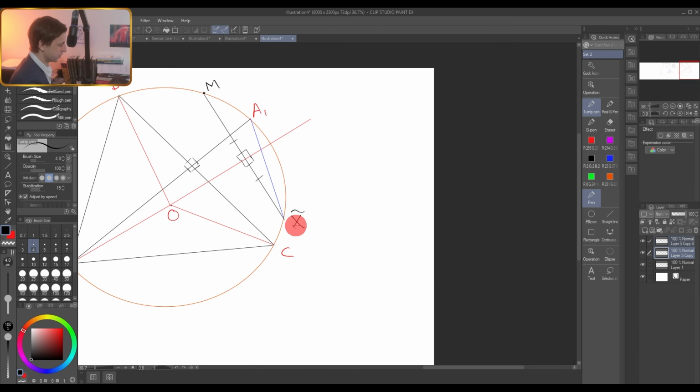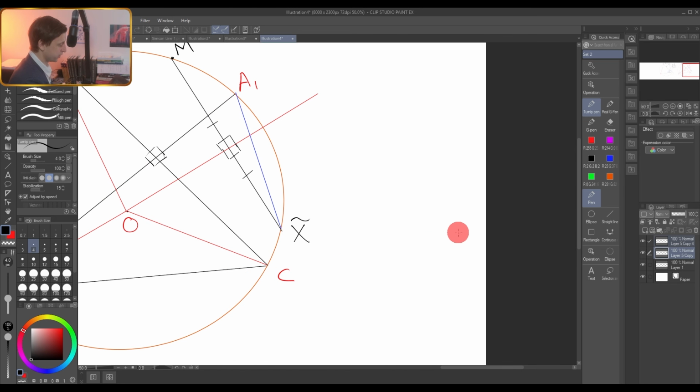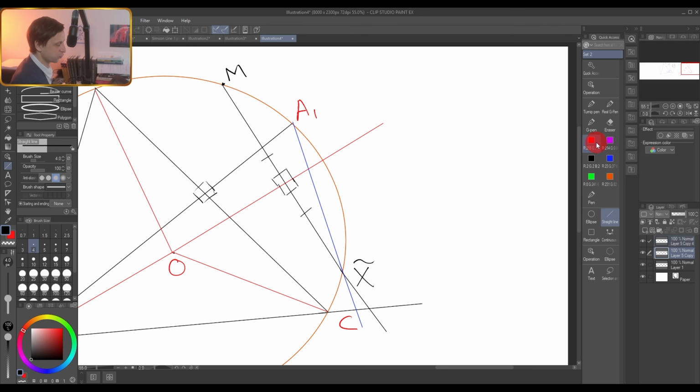So let's extend AX in order to find the angle between AX and AC. We extend this blue line like this, and we extend this black line as well, just for our convenience, to get the intersection of both with AC. So what angles are obviously easy to find here? Well, for example, this angle, we can call it theta.